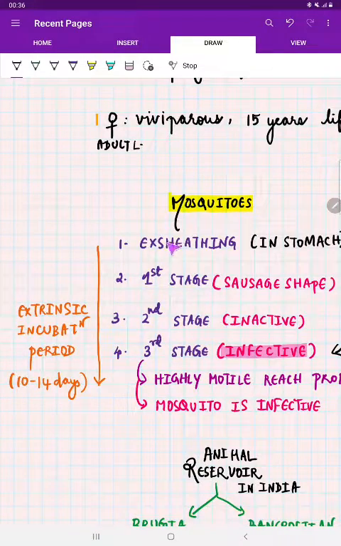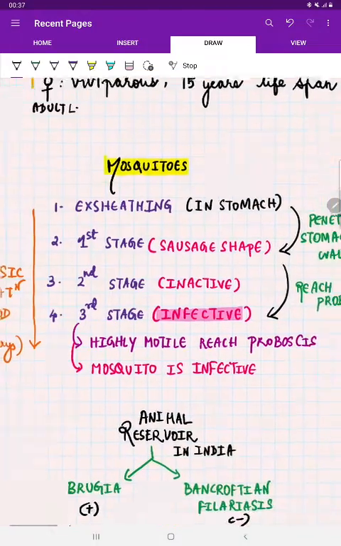The time from the process of egg sheathing to the appearance of the infective stage in the mosquito is called the extrinsic incubation period, which is almost 10 to 14 days. Okay, this is the cycle in the mosquito.